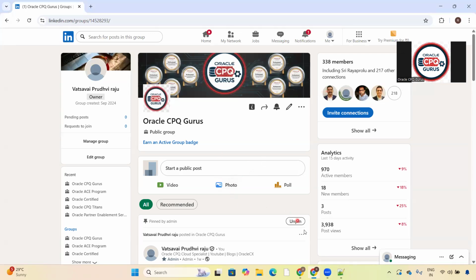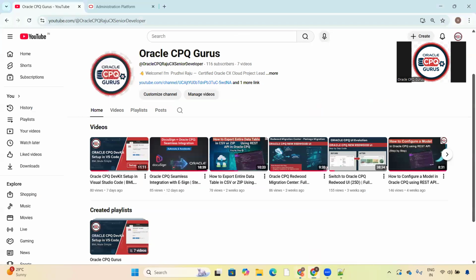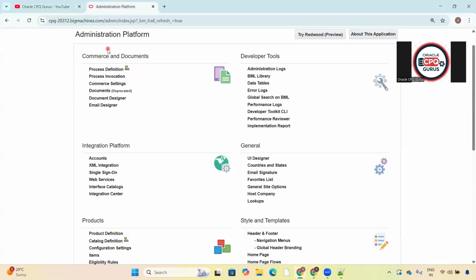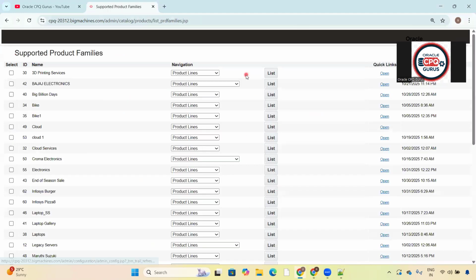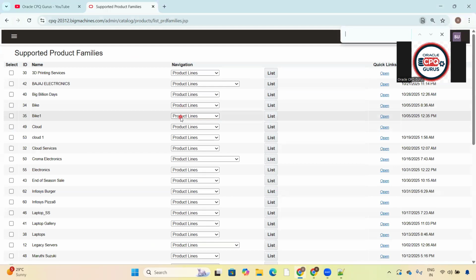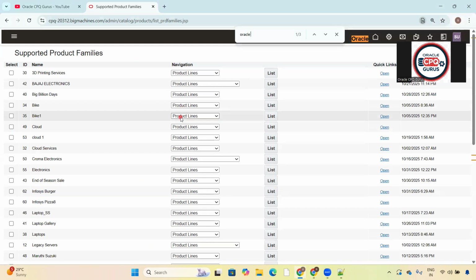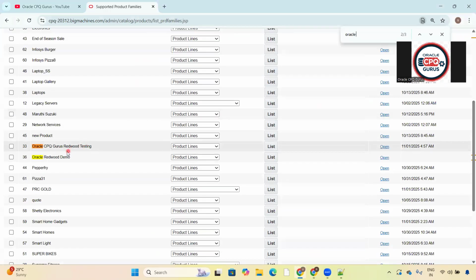So today I am starting the topic. Let me share my screen. First, you need to go to the administration platform. In the administration platform, click on the catalog definition. After clicking on the catalog definition, you need to go to your respective family, line, and model. My family is Oracle CPQ Gurus, Redwood testing. Just click on the list.